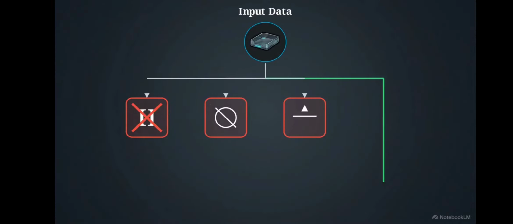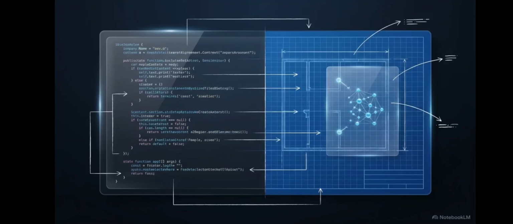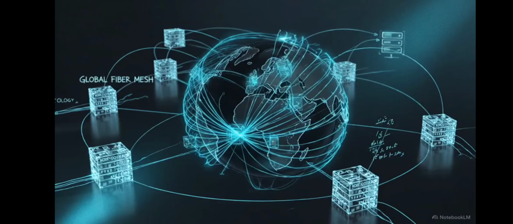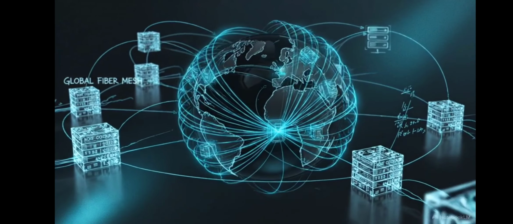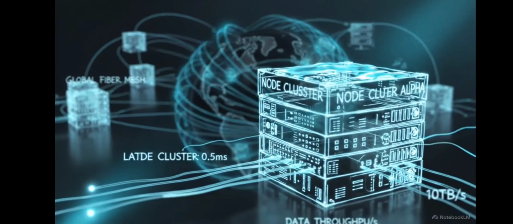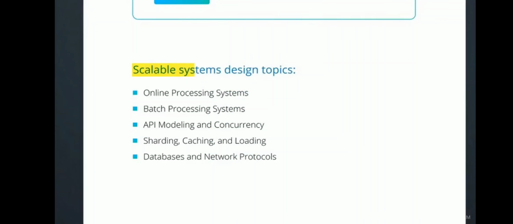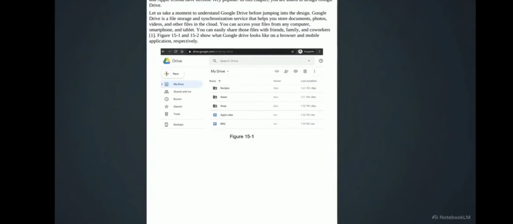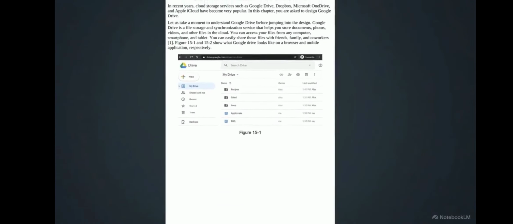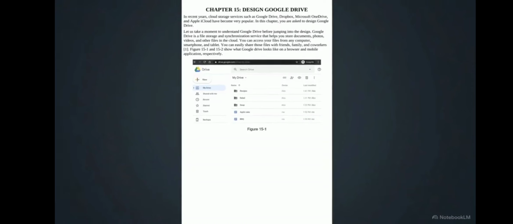You must also handle edge cases up front, checking for empty arrays, null pointers, and out-of-bounds matrices before writing the core logic. Your code must be both mathematically flawless and perfectly readable to another human being. For L4 and L5 candidates, algorithmic mastery is only half the battle. You must also pass the system design round. These scalable design topics show the shift toward infrastructure problems, requiring knowledge of sharding, caching, and network protocols. Consider the classic prompt: design Google Drive. This requires managing massive concurrent metadata updates and high-throughput block storage across a global distributed network.